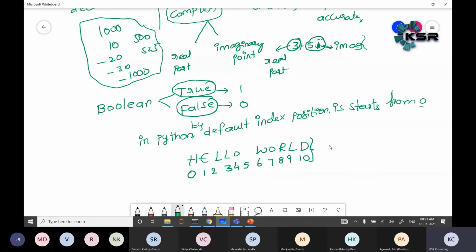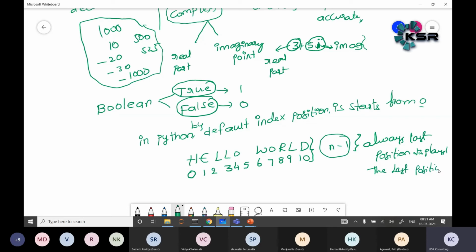The last position is always n minus 1. The last value is at position n minus 1.